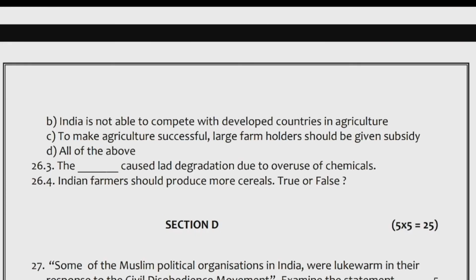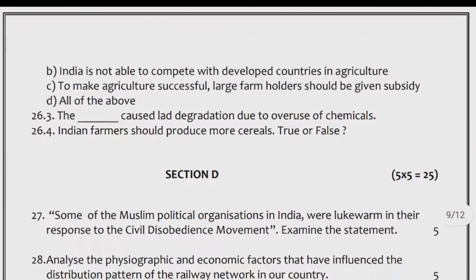26.3. The dash caused land degradation due to overuse of chemicals. 26.4. Indian farmers should produce more cereals. True or false? Section D. Questions 27 to 31 are long answer type questions, carrying 5 marks each. Answer to each question should not exceed 120 words.